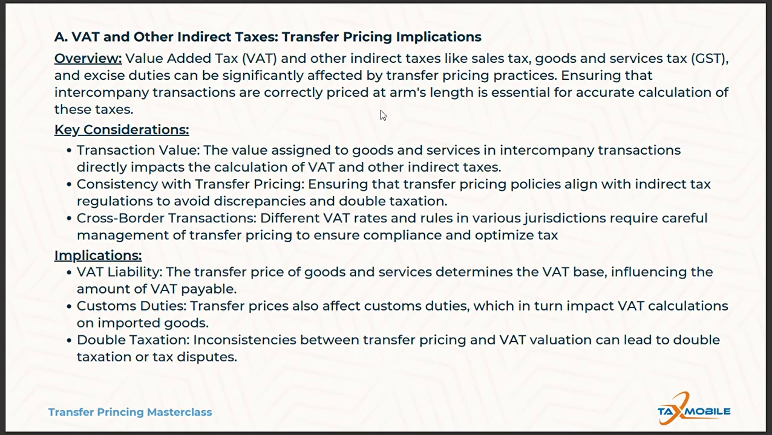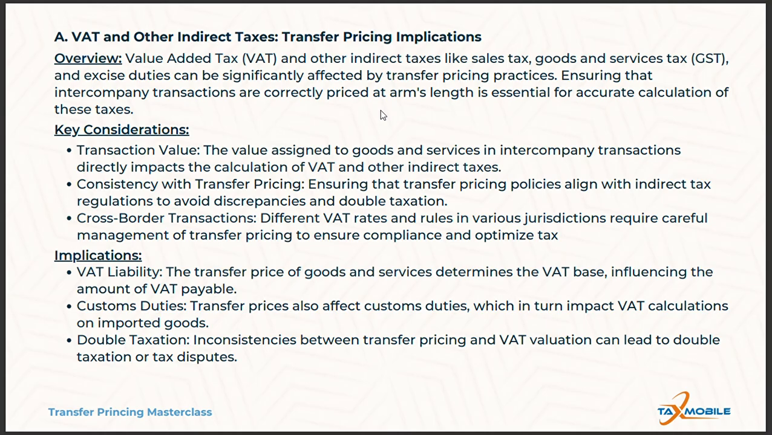One is transaction value. Now, the value of goods or services exchanged between related parties serves as the base for VAT and other indirect taxes. So, if the transfer price is understated, it may reduce the VAT base, leading to underpayment of taxes. These, of course, attract attention from tax authorities.